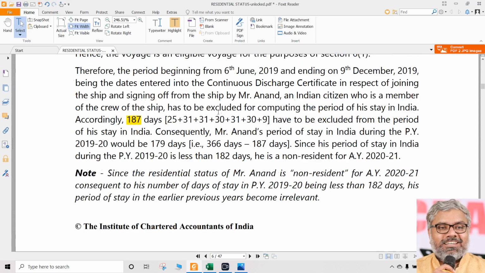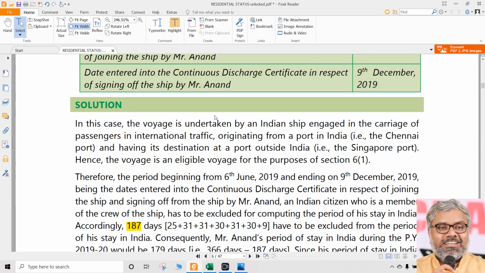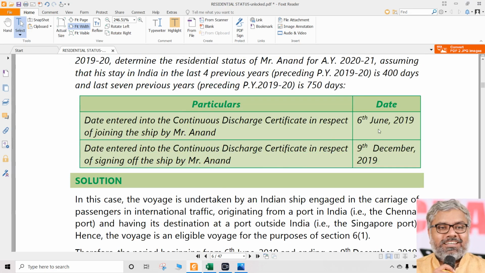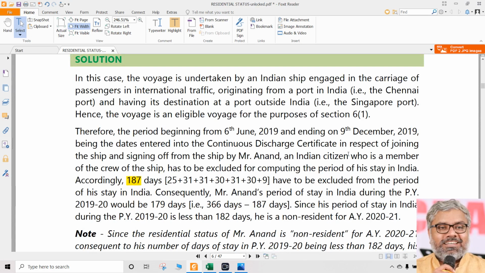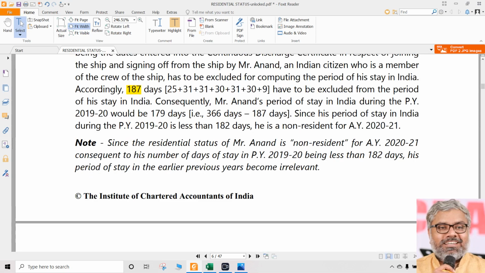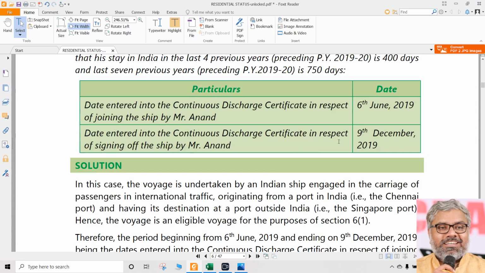Once again, 187 days, did he stay in India or outside India? He stayed outside India, because he stayed in the ship for these 187 days. Means how many days did he stay in India? We don't need to calculate once again. April 30 days, May 31 days, 5 days in June.